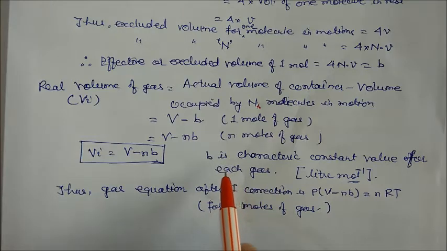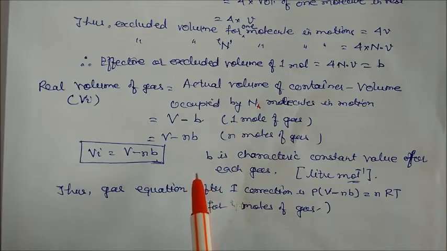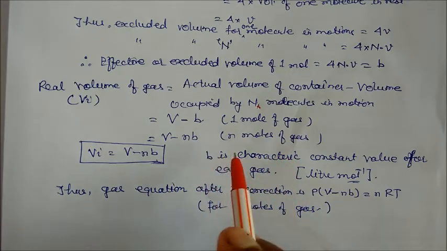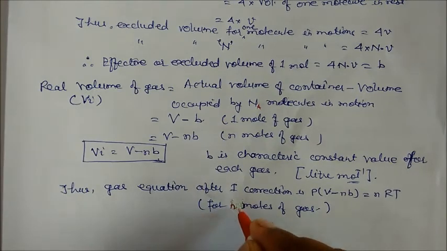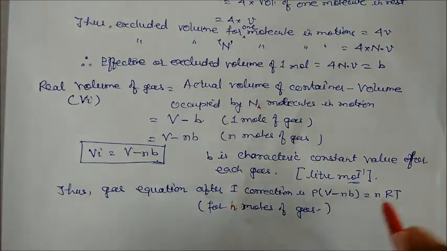This means that for each gas molecule, the value of b will be different. For oxygen, b will be different, for carbon dioxide b will be different, for nitrogen b will be different. So we will see the different constant values of each and every gas, and its unit is liter per mole. Thus the gas equation after the first correction becomes P (V minus nb) equals nRT, and this is for n moles of gas, where b is the volume occupied by 1 mole of gas molecules in the container. So this is the correction done in the volume.